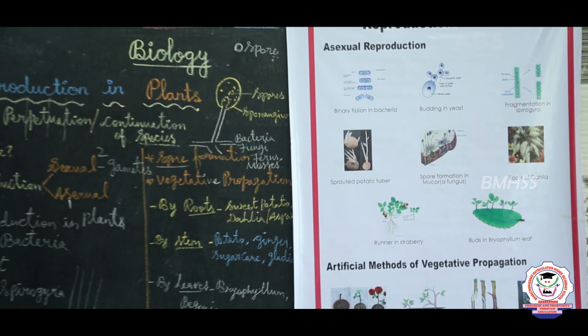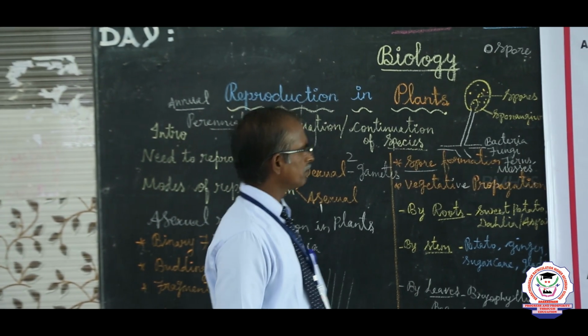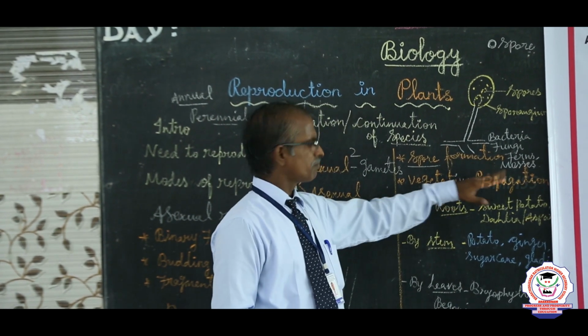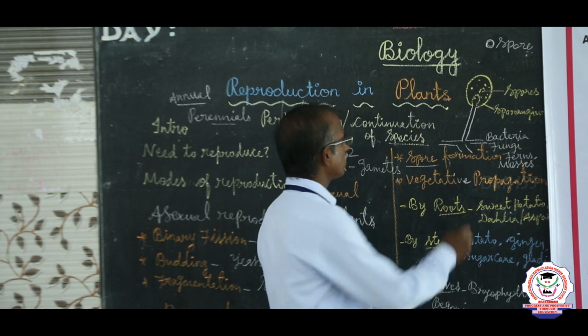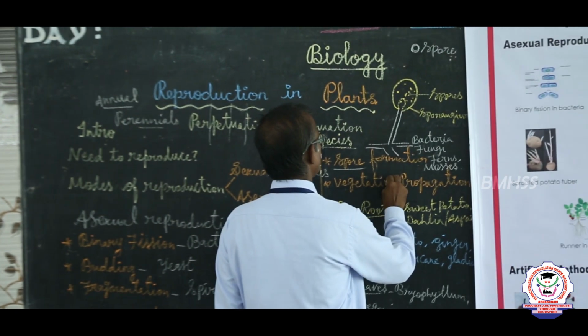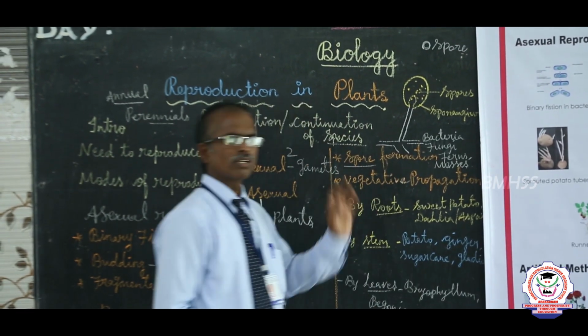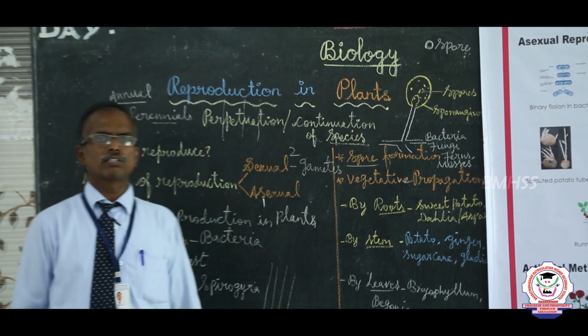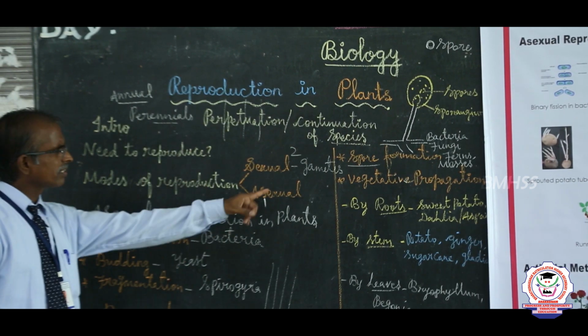Very good. Now we go to the next important topic, vegetative propagation. What is meant by vegetative propagation? Vegetative propagation is one of the asexual methods of reproduction. Asexual, how many parents are involved? Only one parent. Very good.